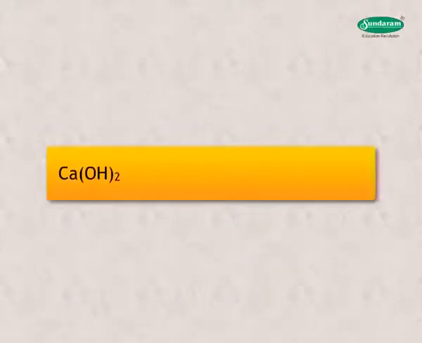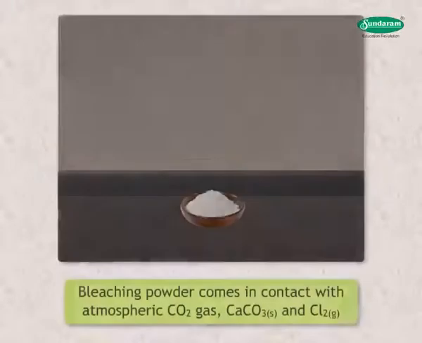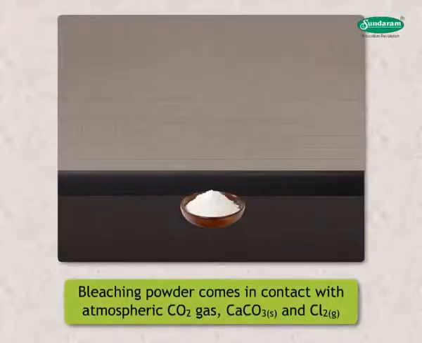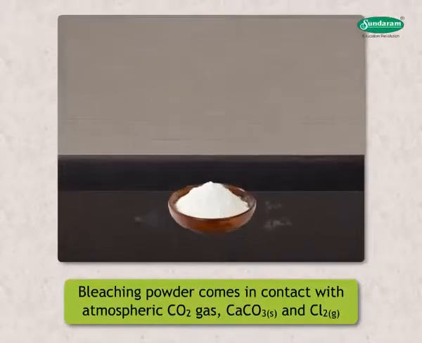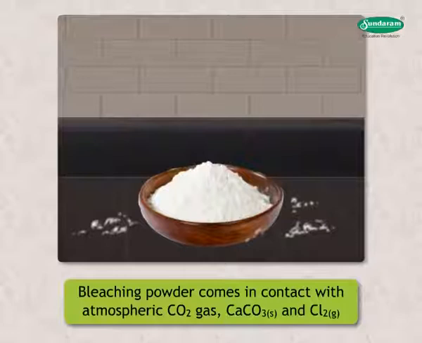When dry slaked lime reacts with chlorine gas, it forms bleaching powder. When bleaching powder comes in contact with atmospheric carbon dioxide gas, CaCO3 solid and Cl2 gas are released.